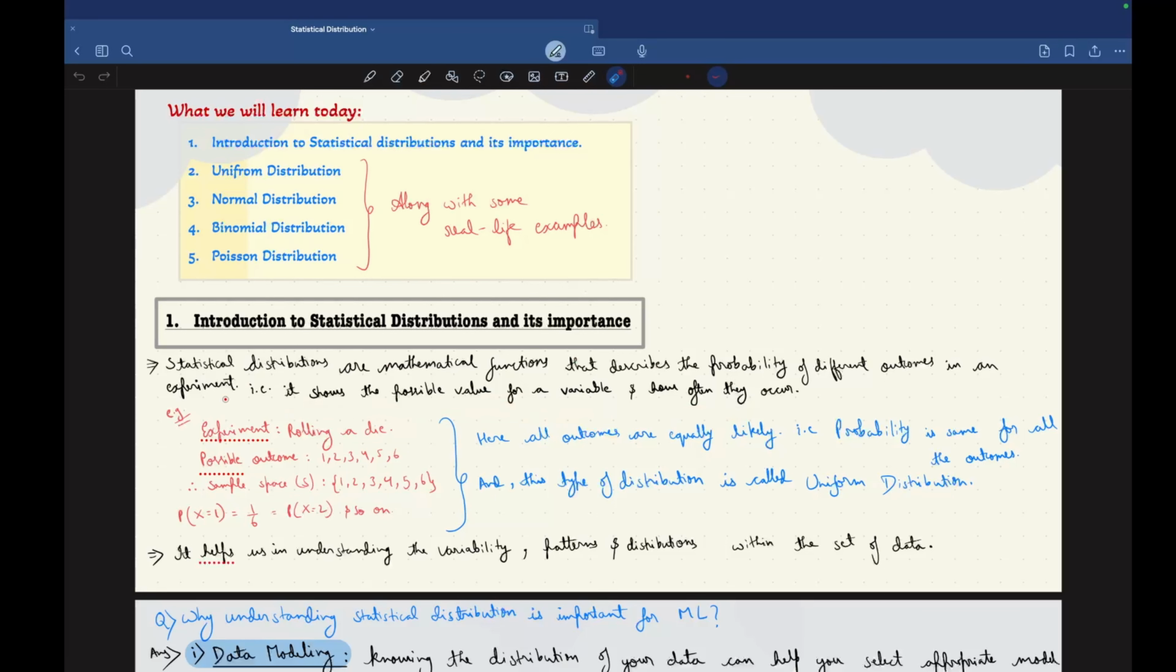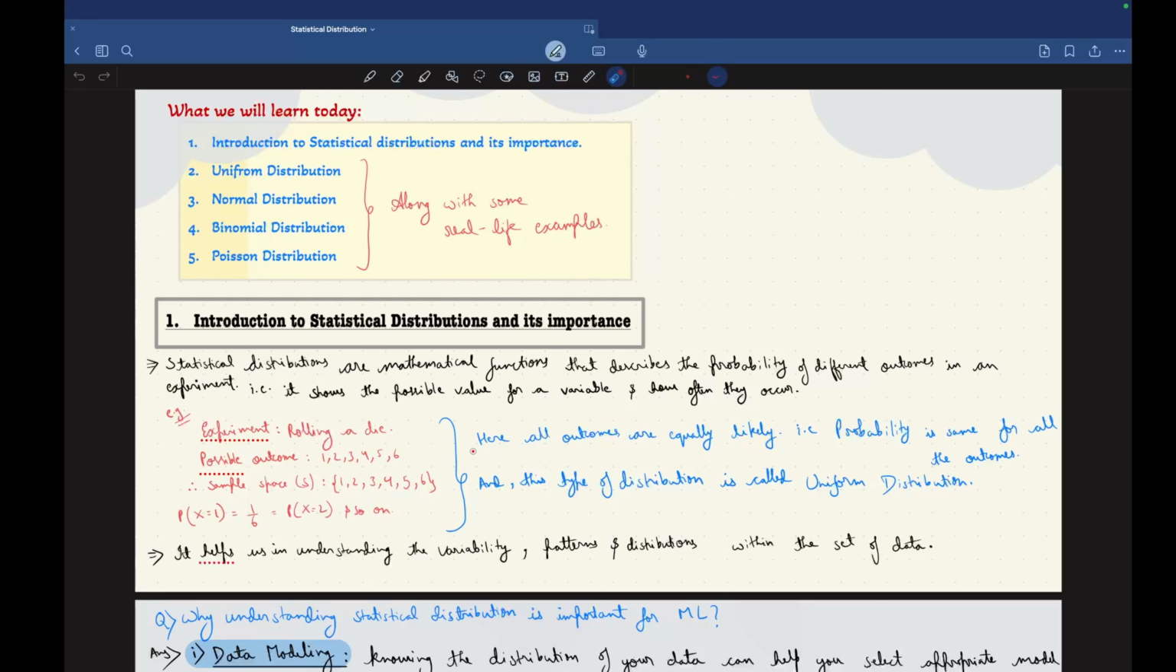Let's take one example. We have one experiment of rolling a die. Possible outcomes are 1, 2, 3, 4, 5 and 6. And as we know, sample space is nothing but the set of all possible outcomes. So for this experiment our sample space will be 1, 2, 3, 4, 5 and 6.